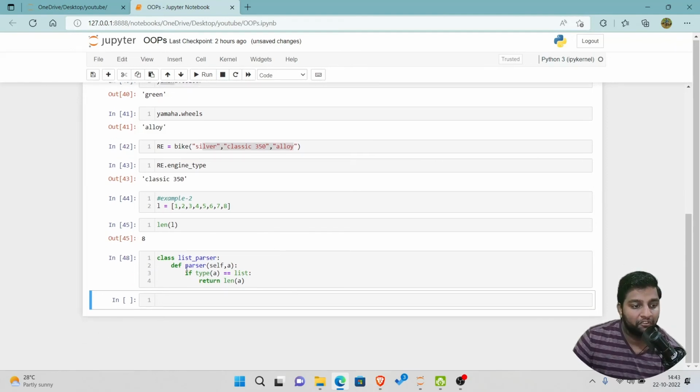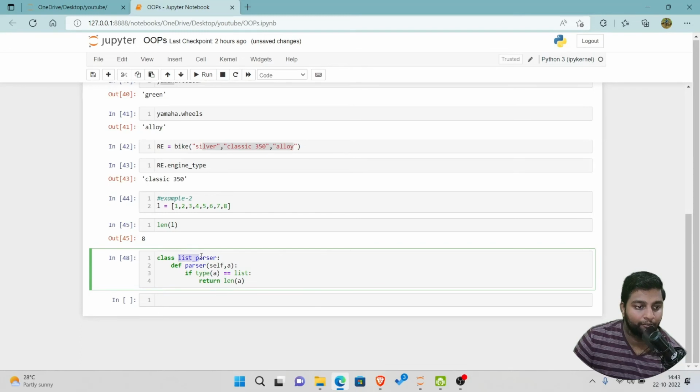So here what we have done, we have created a list underscore parser class. In this we have used the def function. Using the def function we have created a parser where we have given self and a variable called a. Now we are gonna store the particular list in this a. So if the type of a is list, then it will return the length of a.